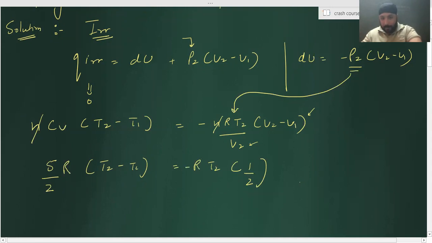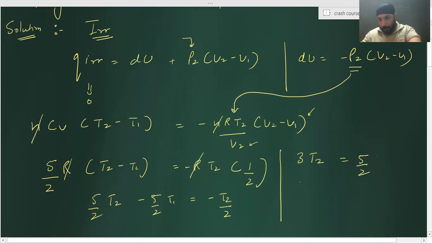Beta, am I right here? Yes, sir. R and R get cancelled. So I'll be getting 5 by 2 T2 minus 5 by 2 T1 is equal to minus T2 by 2. Correct? Yes. So from that, I got 3T2 is equal to 5 by 2 T1.